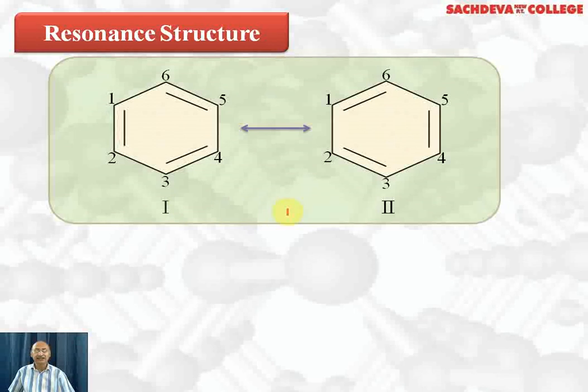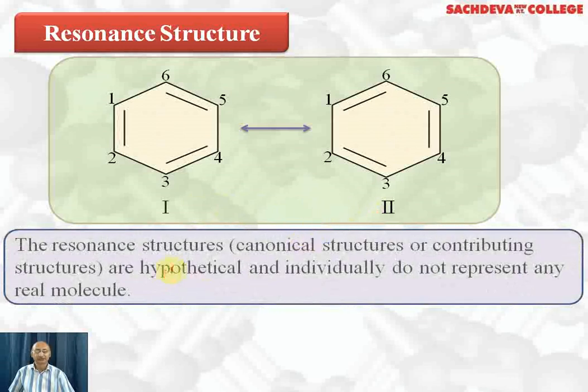Now actually the structure of benzene is neither one nor two but in between the two, which is called resonance hybrid. So resonating structures are also called canonical forms or contributing structures. They are hypothetical and individually they do not represent any real molecules.